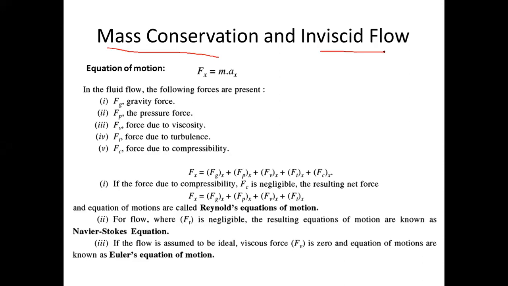Fine. So using the mass conservation principle, we derived the equation that is called the continuity equation. And what is the use of the continuity equation? If I can write the continuity equation for a fluid, I can assure that the fluid is flowing. If you satisfy the continuity equation, you can validate that the fluid is flowing, because whenever the fluid is flowing, it should satisfy the continuity equation. That is the advantage of the continuity equation we have seen.